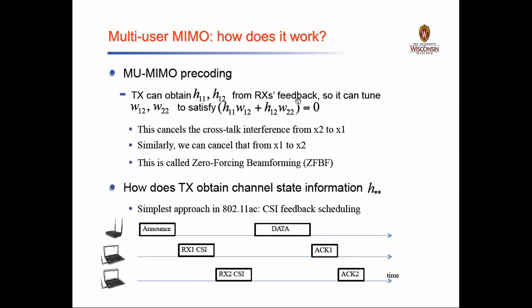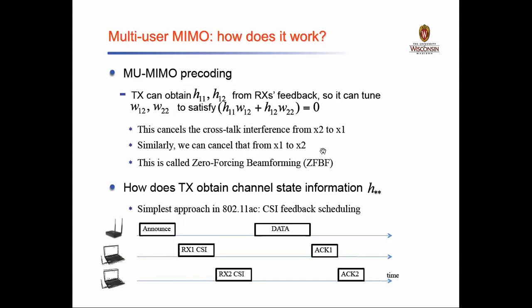Another thing is how the MIMO system works with precoding techniques. You can see here that the transmitter can obtain H11 and H12 from the receiver's feedback, so that it can tune the weights assigned to the transmitter antennas. This cancels the crosstalk. This is the first thing. And similarly, we can cancel from X1 to X2 also.